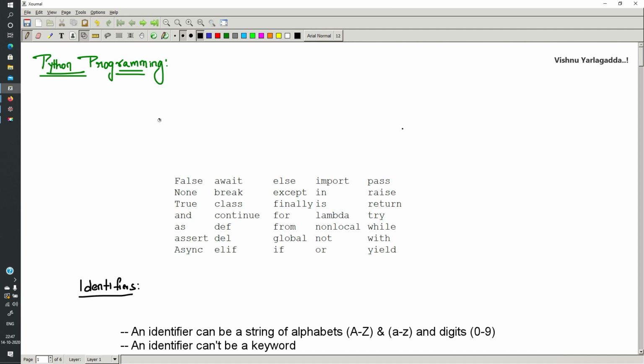So today I'm going to start one programming language called Python programming. Till now we had seen algorithms and flowcharts. So I'll start with the programming, then I'll explain how to convert an algorithm into program format.